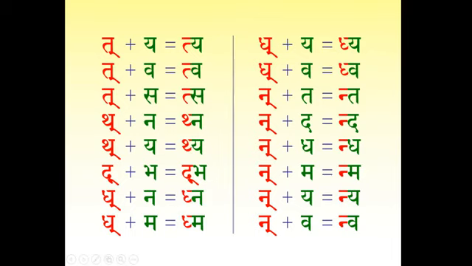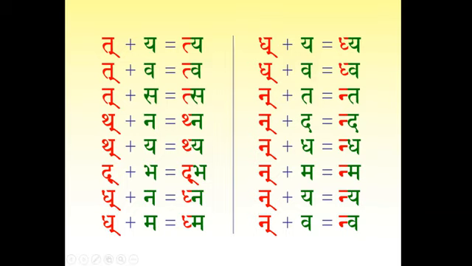Dakara plus ba, dba. Dakara plus na, dhna. Dakara plus ma, dma. Yes, okay. Next person, Umaji.